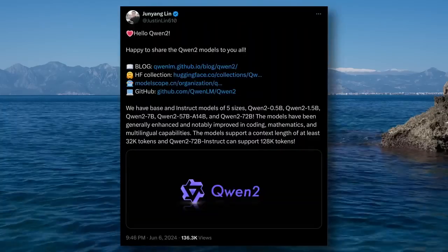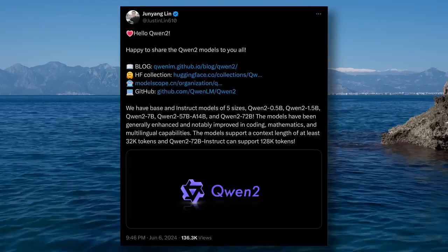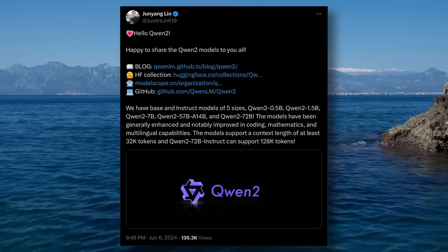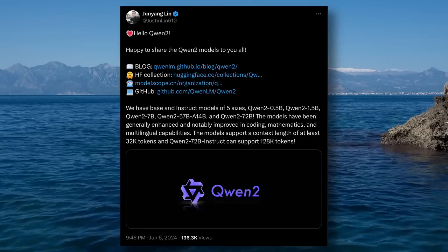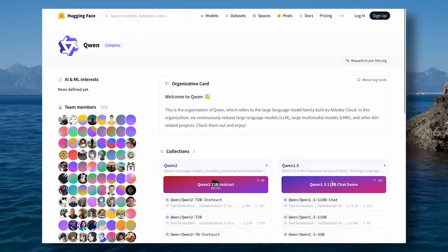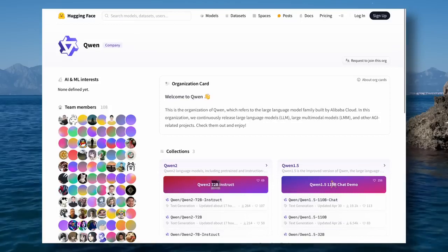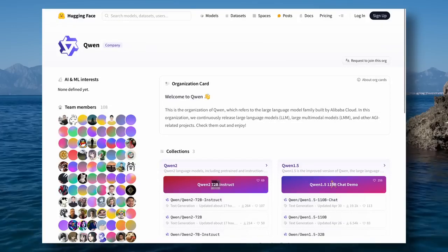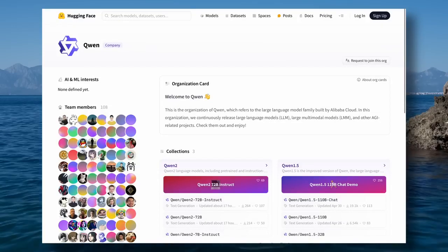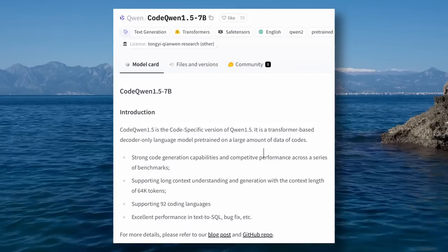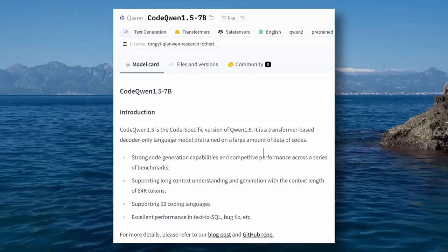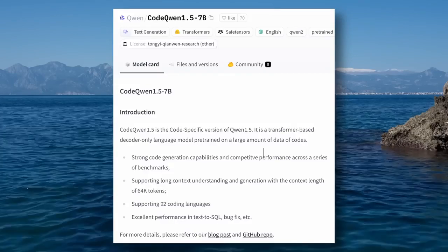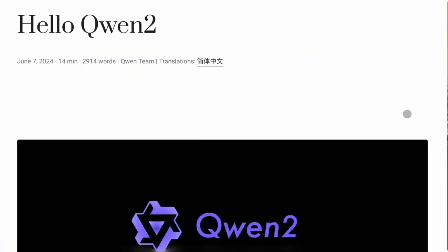Just yesterday, Qwen 2 was released to the public. If you don't know, Qwen is a group of models made by Alibaba's team. These are generally available and open source models, and they have a good reputation in the open source LLM community because they are really good. One of their models, Qwen, is particularly amazing. Today, they announced a new generation of their models, Qwen 2.